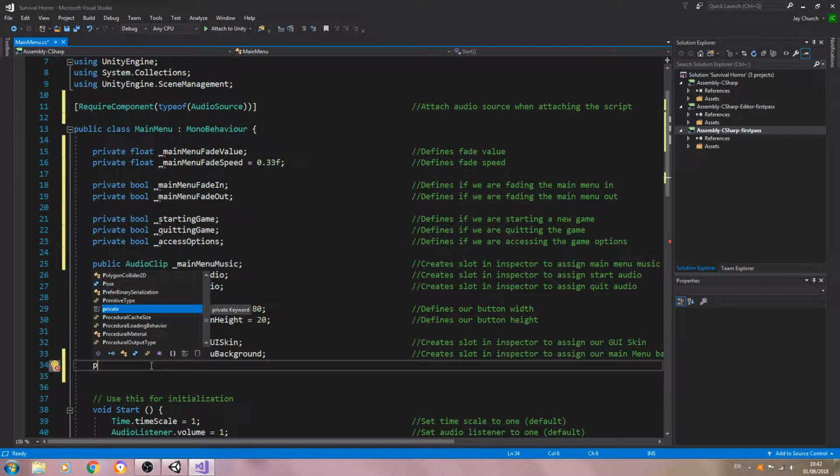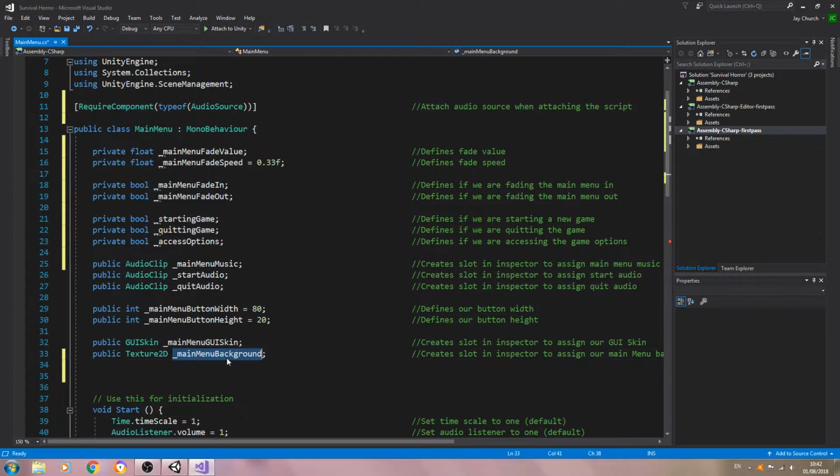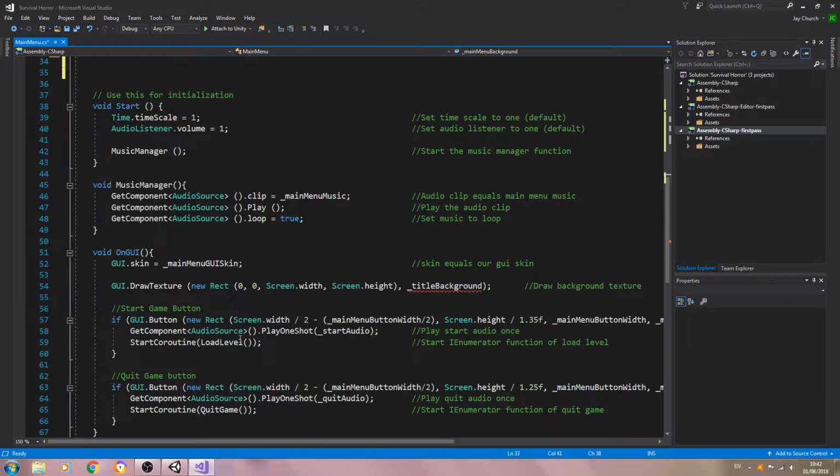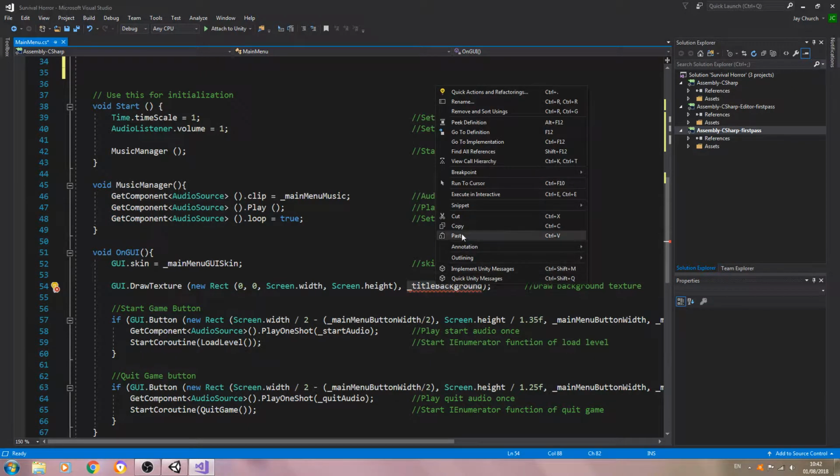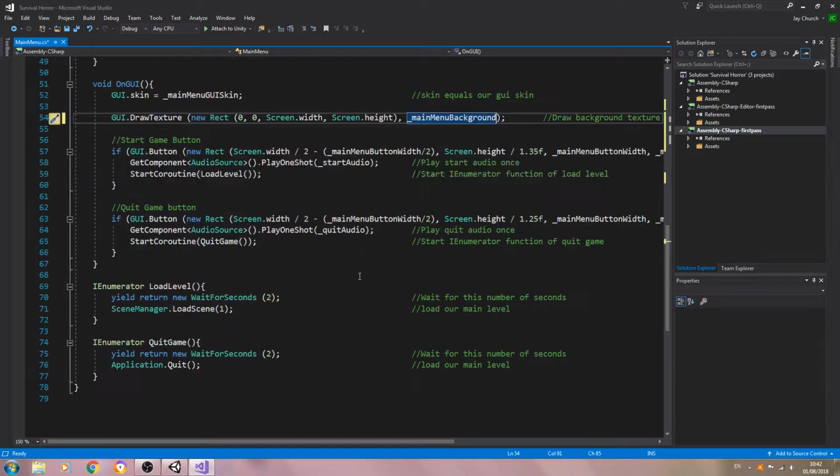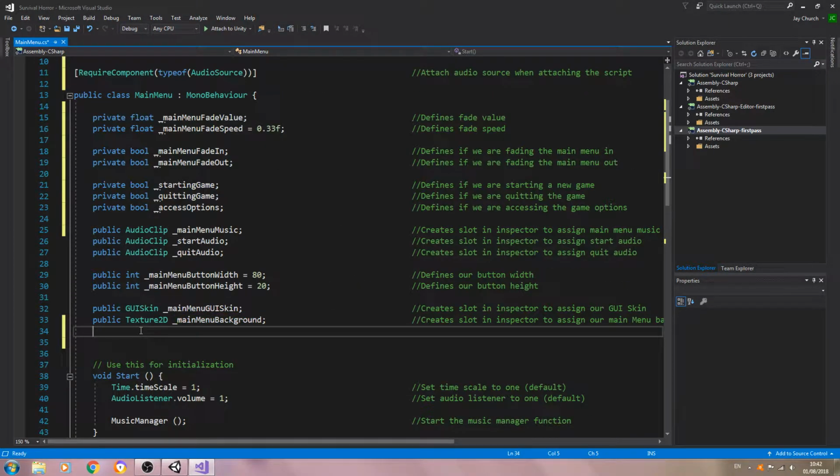And actually, in fact, let's go ahead, because this will make it easier if we copy underscore main menu background. We'll just paste it in everywhere there's a red error. That looks like the only place.